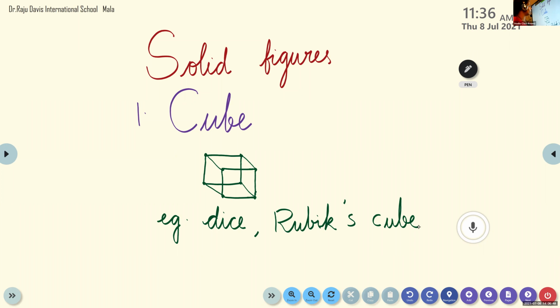Dice is an example. Rubik's Cube is also an example for a cube shape object. In a cube, all the faces are squares. So when you draw, you have to draw the square. All sides are equal.